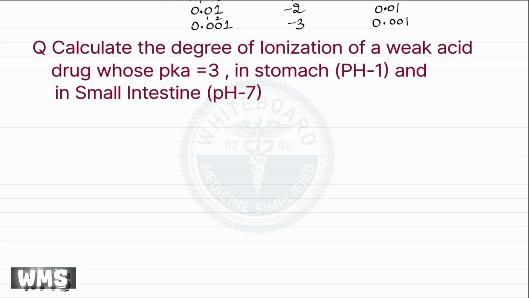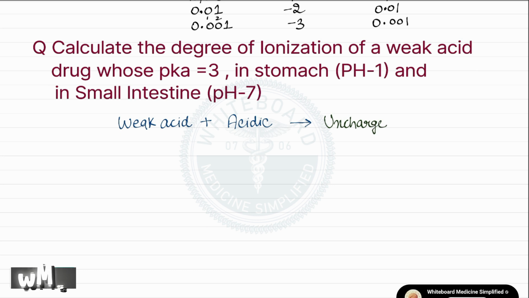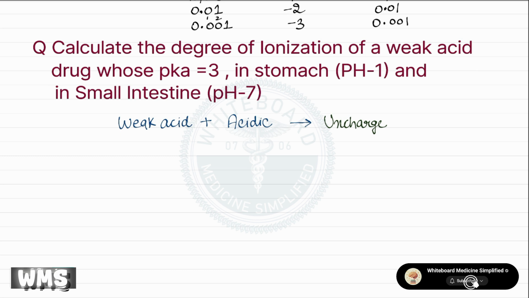Calculate the degree of ionization of a weak acid drug with a pKa of 3 in 2 different environments. First in the stomach, where the pH is 1, and then in the small intestine, where the pH is around 7. Conceptually, we already understand that when a weak acid drug is placed in an acidic environment, nothing dramatic happens. The drug largely remains in its uncharged or unionized form. Now, let us turn to the Henderson-Hasselbalch equation to see whether it tells us the same or not.